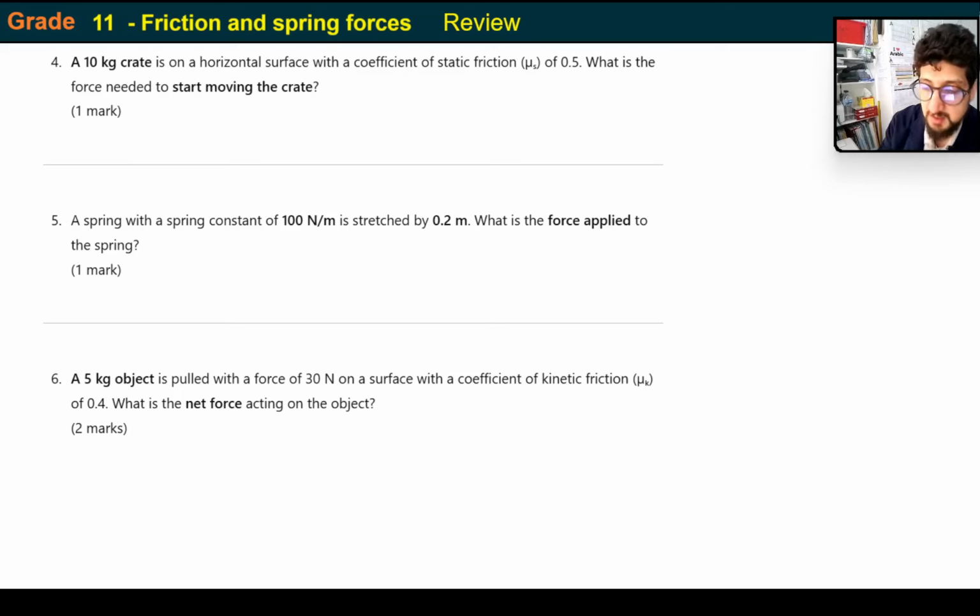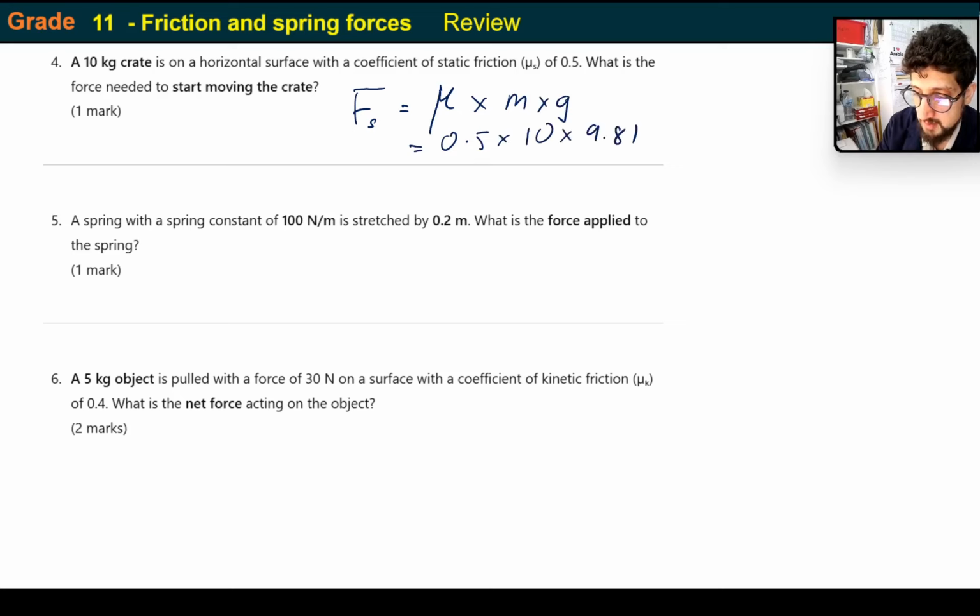So it's equal to mu multiplied by the normal force, which is m times g: 0.5 times 10 times 9.81, which is approximately 50, just below 50. About 49 newtons.